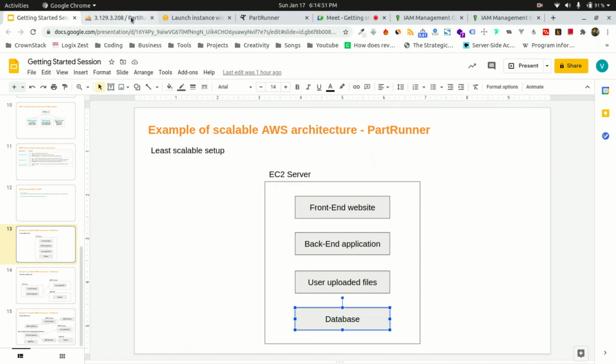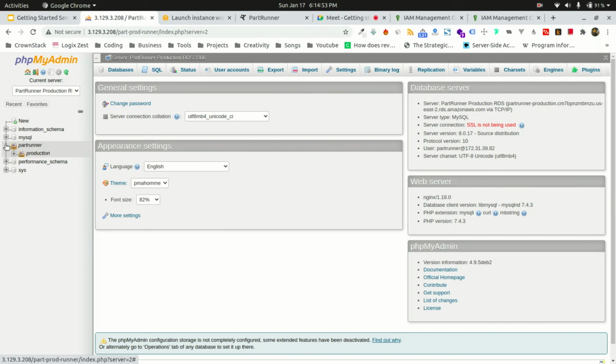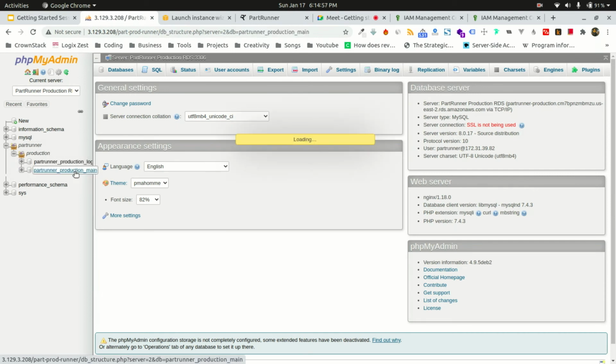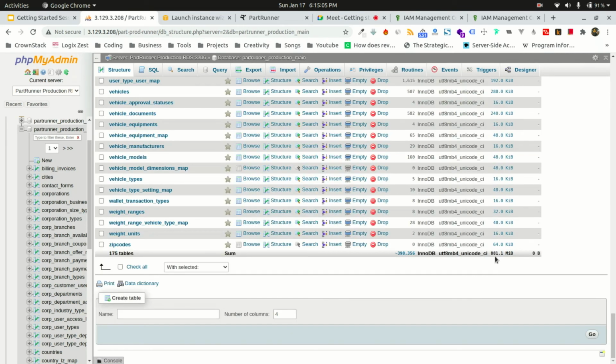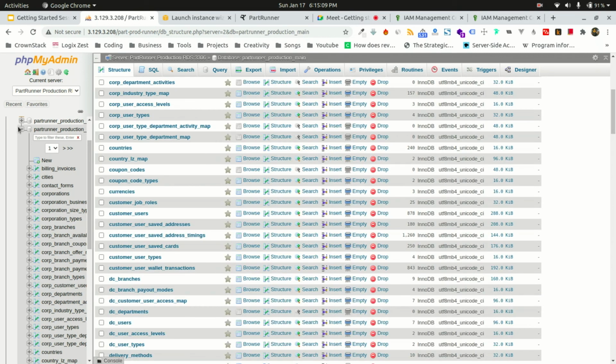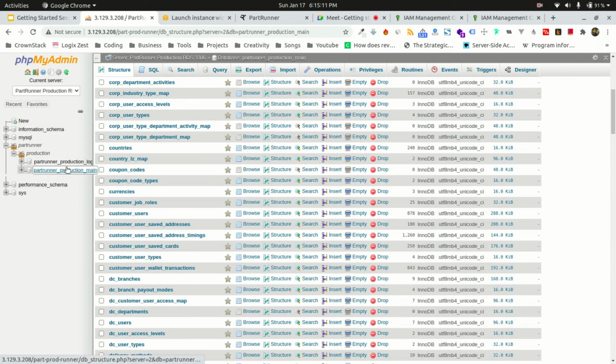That's for sure. So if you see the Part Runner database I am showing right now, this is where we store the data of the whole Part Runner application. If you come down over here, you will see we have only 881 MB right now. But in Part Runner, we engineered it in such a way that we maintain two databases.